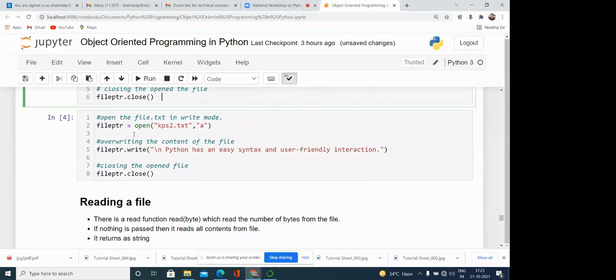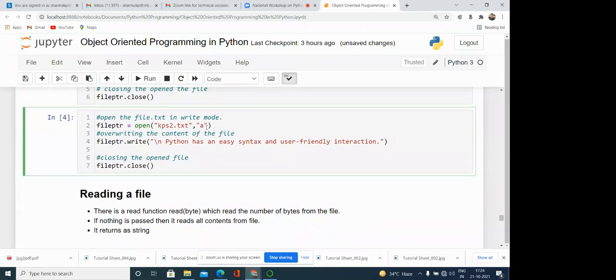One more thing: if we are opening the file in append mode, with a, it means if kps2 is already available, then this file is opened and the pointer is set at the end of the file so that we can write at the end of the file. So after that, if we execute it, whatever is there in the file, after that we are appending this line. Here this new line character means in the next line I'm writing this: Python has an easy syntax and user-friendly interaction. Okay.